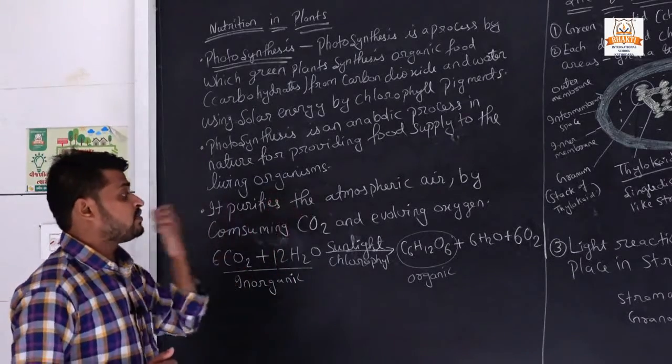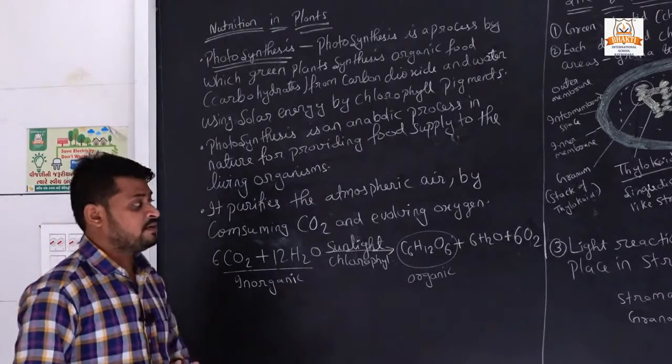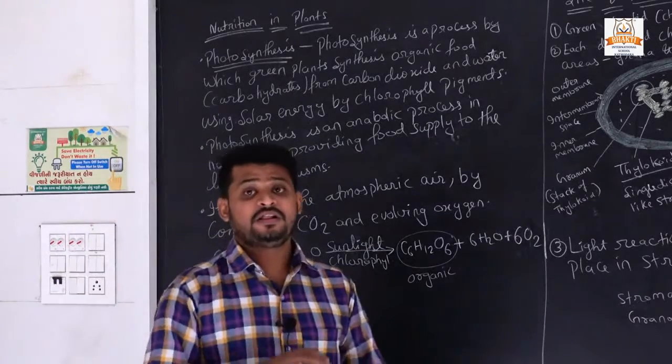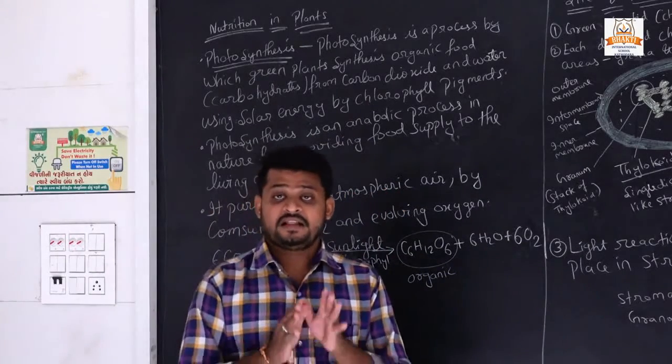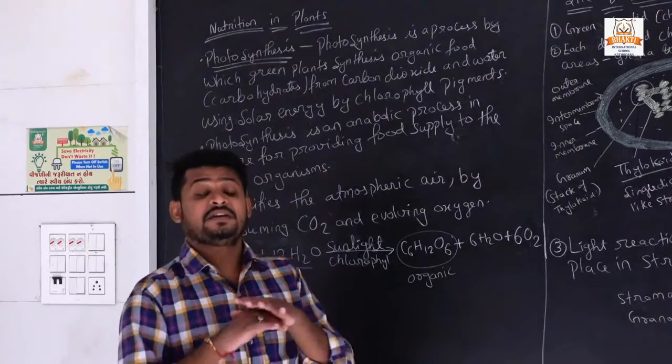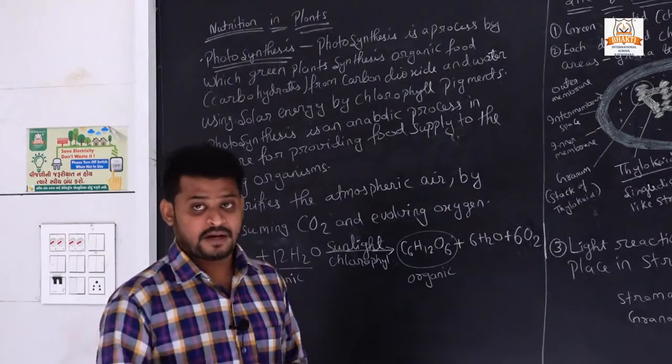It purifies the atmospheric air by consuming CO2 and releasing oxygen. All human beings and animals need oxygen to survive, and the oxygen is given by plants.